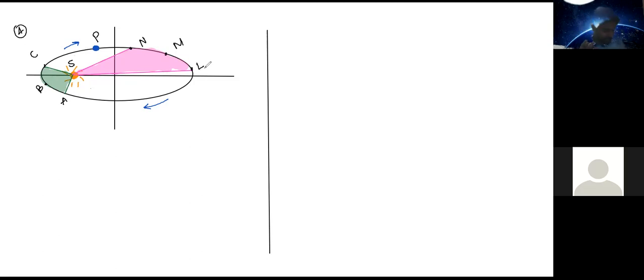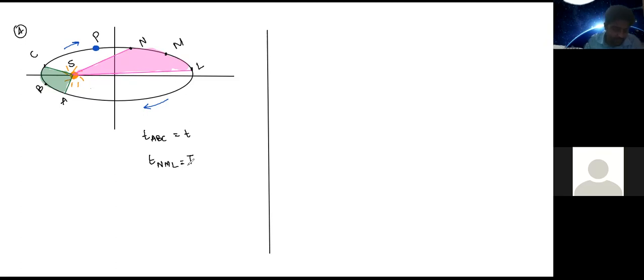Now we are being told, yes, Atul, what is the condition given? It is given that the time taken by the planet to travel from A to B to C is small t, and the time taken to travel from N to M to L is capital T. Absolutely. And we need to find the ratio between the times. Absolutely correct.